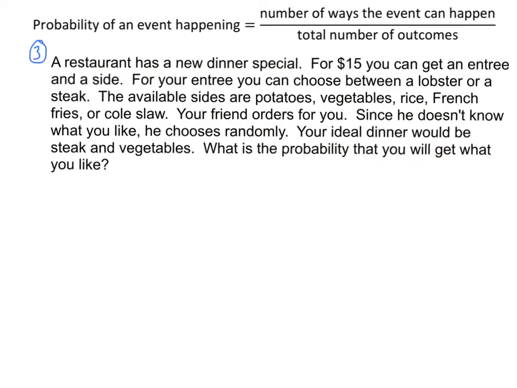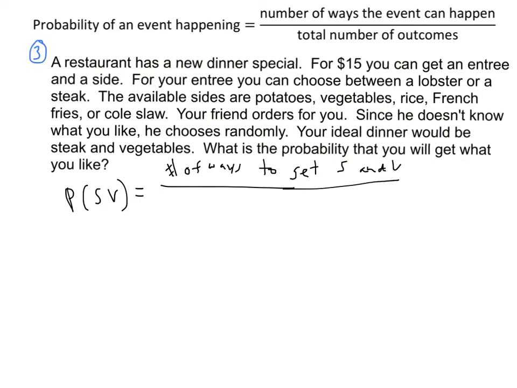All right? So let's think about this in words. The probability of getting what you like, or I could say it this way, the probability of getting what you like is steak and vegetables. Probability of getting steak and vegetables is going to be the number of ways to get steak and vegetables over the total number of orders that are possible.